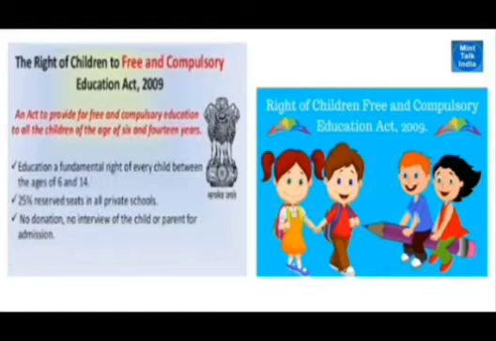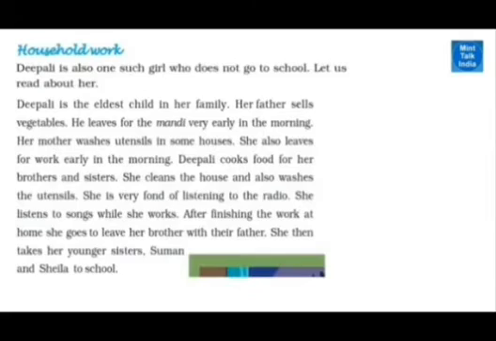Now there is a right of the children to free and compulsory education. All the government schools provide free education. It is compulsory. That is why government schools will not take money. They will provide food also, the midday meal scheme, and they are giving everything free, so that no child sits at home or goes for work. They should come to school even without food, no issues. They are providing egg with the food.